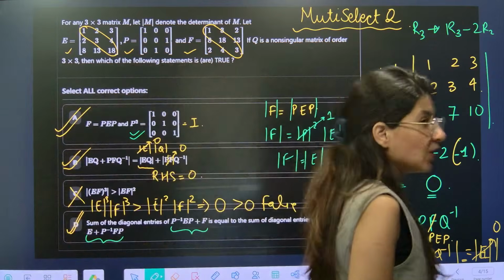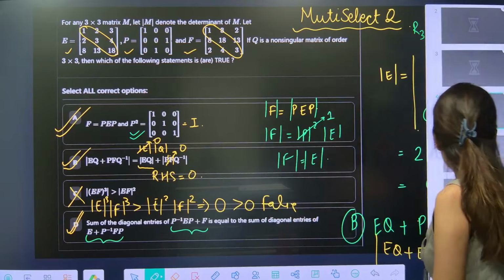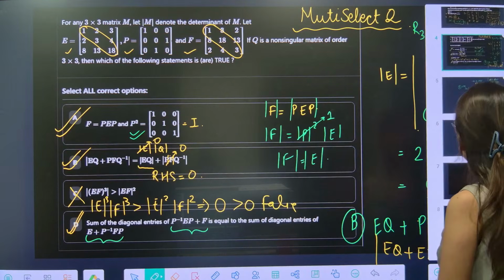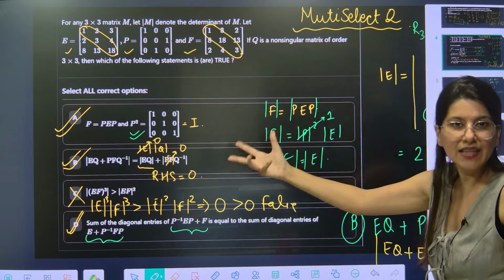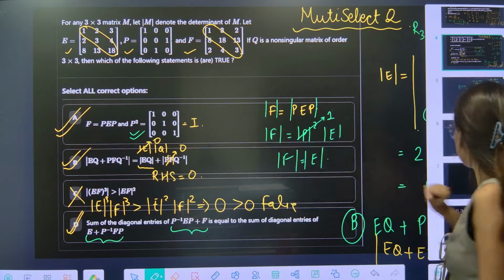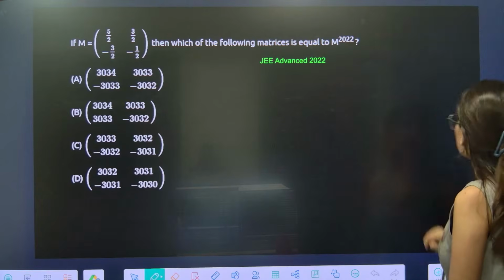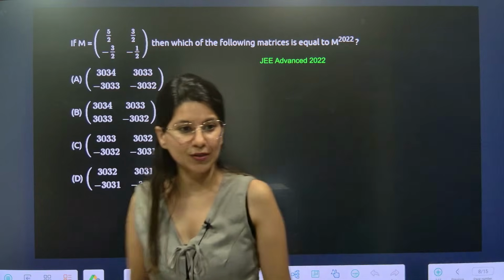Okay. Alright. So this was our third question. Right. Till now we have done 3 questions. Tell me, this one is, I think, time consuming. This one is tough also. Okay. Next question on your screen. Ready for the next question.